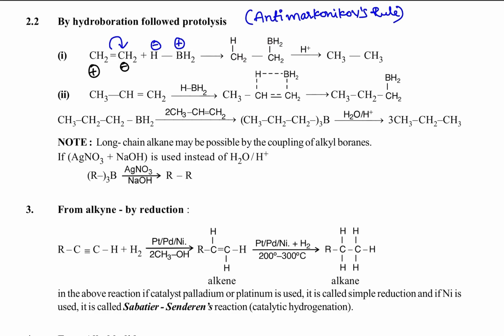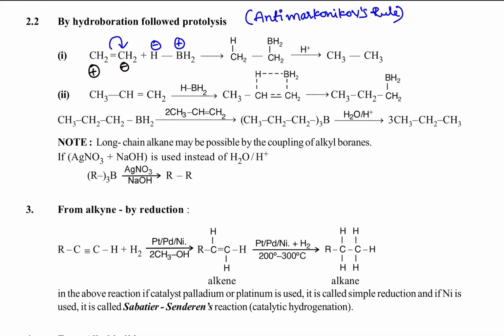After getting the transition state, which means the intermediate state, it undergoes dissociation. So this bond is undergoing dissociation, and like that we get CH3-CH2-BH2, with the bond to BH2. After getting this BH2, protolysis.